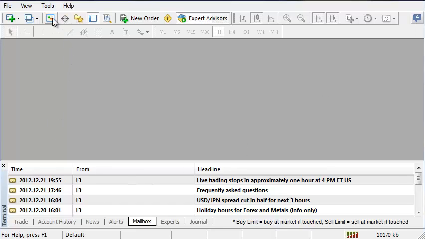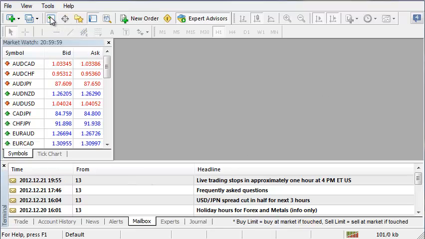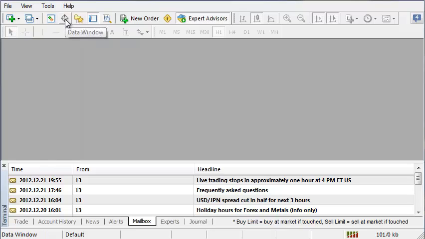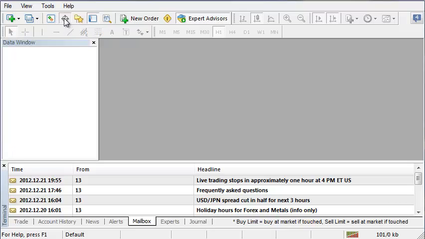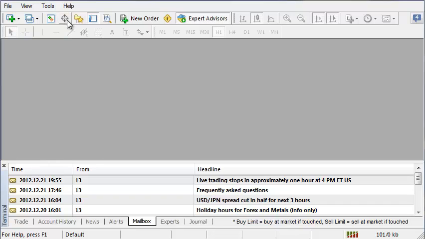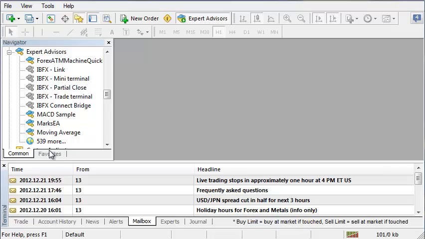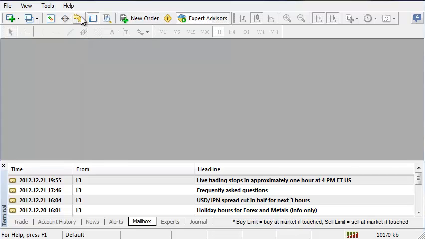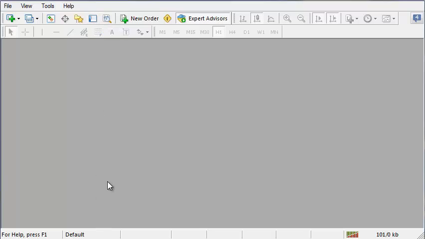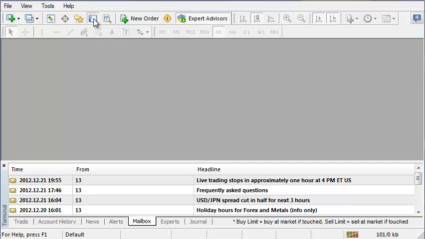Alright, so then we can just kind of click on the market watch, and you can see the market watch come up. Click on the data window, see the data window come up. Nothing's in there now because I don't have anything on the indicator list to place there. The navigator option file here, so you can see all of the programs that we have here. And then the terminal, which is down here, and it shows you what your account size is, etc.